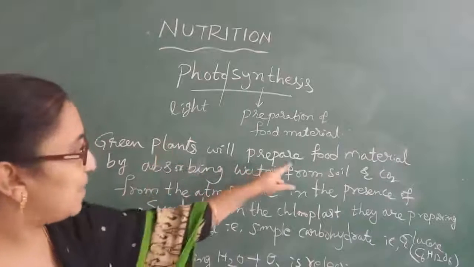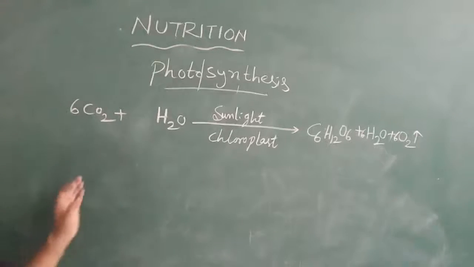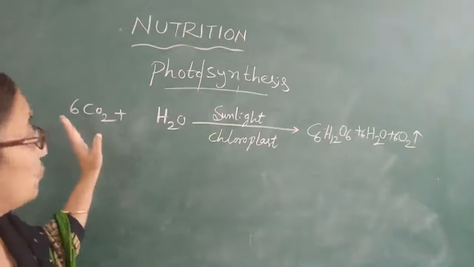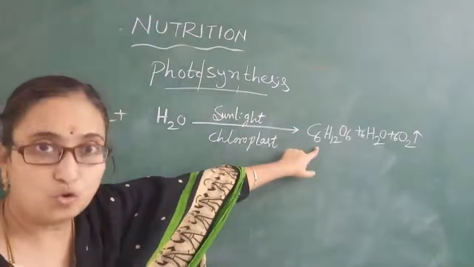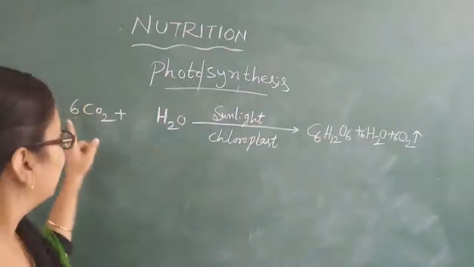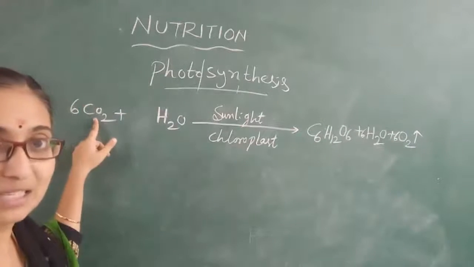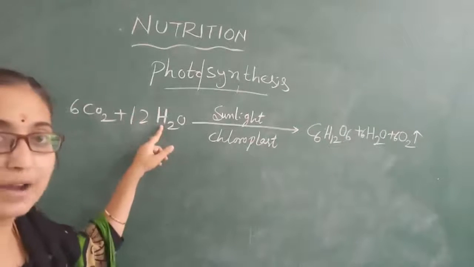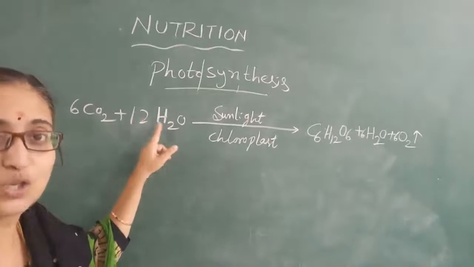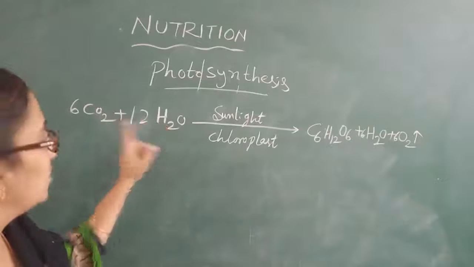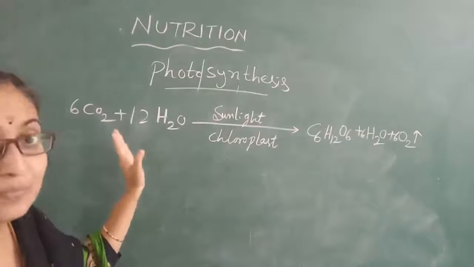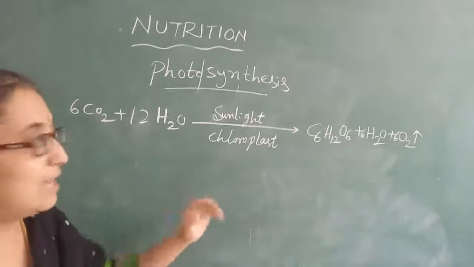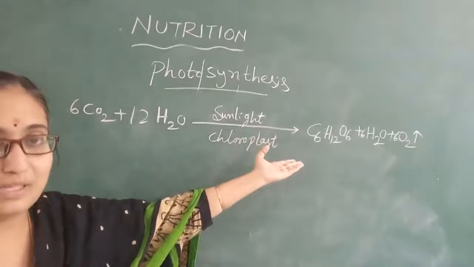Green plants prepare the food. This is a simple photosynthesis equation. For the formation of one glucose molecule, 6 molecules of carbon dioxide are required and 12 molecules of water, H2O, are required. Then only are the plants able to produce simple glucose.